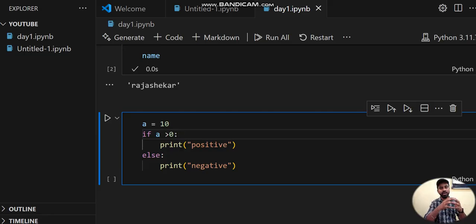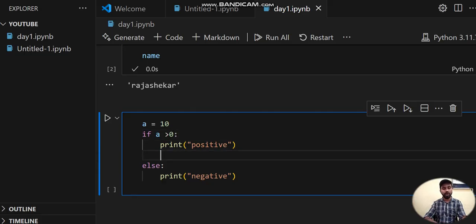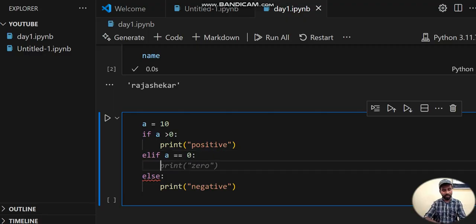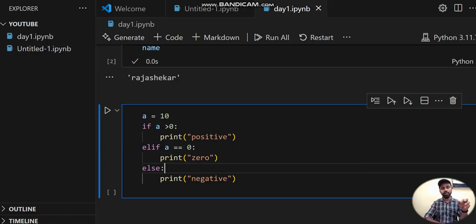So this is how if else will be helpful for you. But what if there is one more condition, like if a is equal to 0? Then we have to go for the elif condition. If you want to deal with multiple conditions, you have to go for elif. If else deals with only two conditions, but if elif deals with multiple conditions. This is a small example.